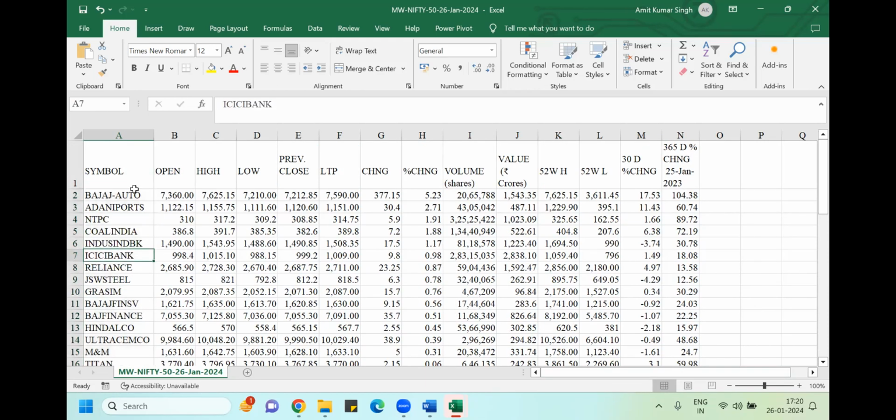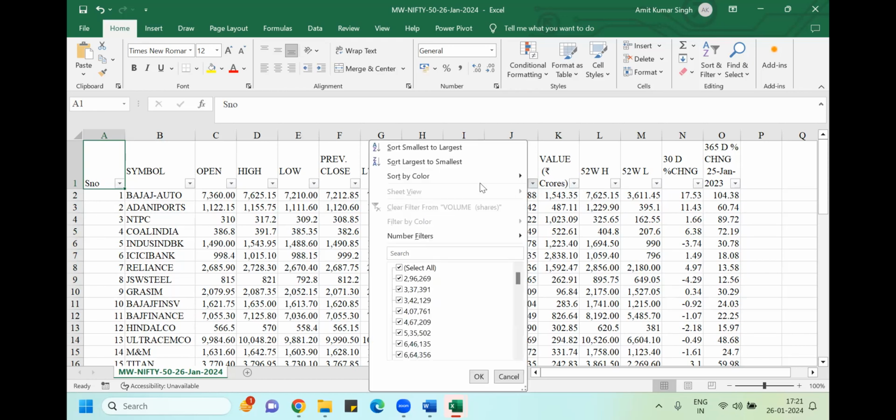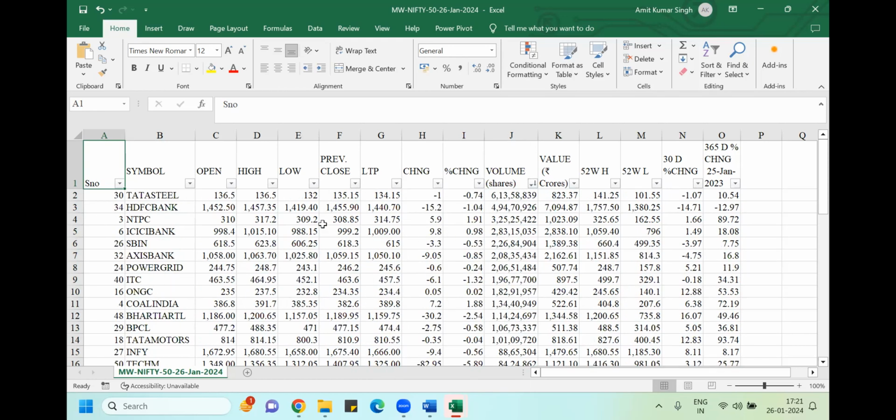Fine. If I want, I can give numbering to these stocks. Serial number, I'm just writing. If I double click, I'll get from 1 to 50. Fine. So I want to see those stocks which were volatile yesterday. So let me put a filter here, go to volume, and sort it from largest to smallest.